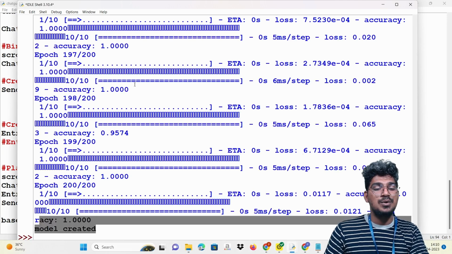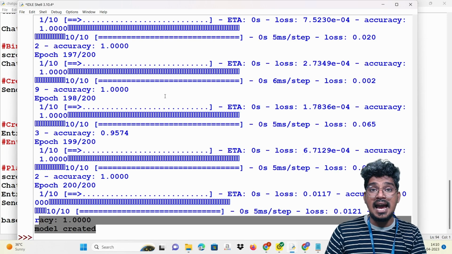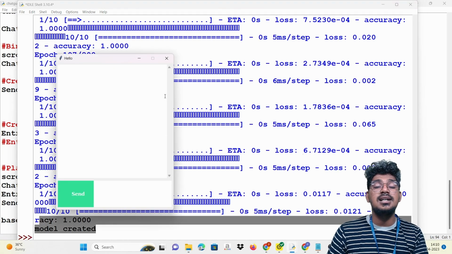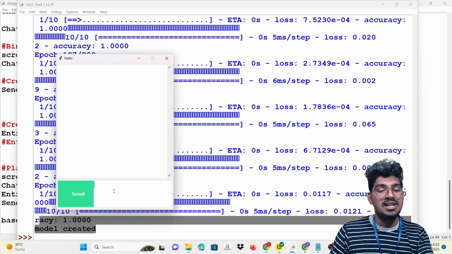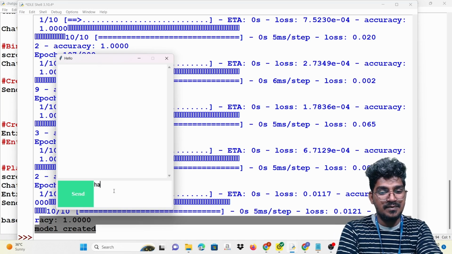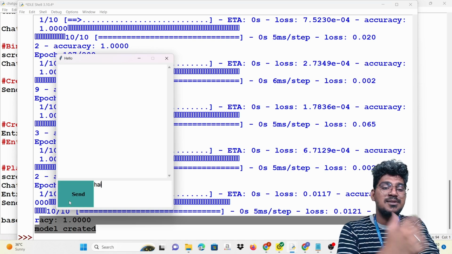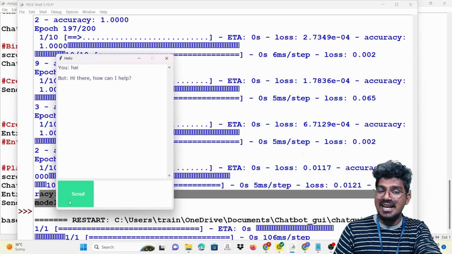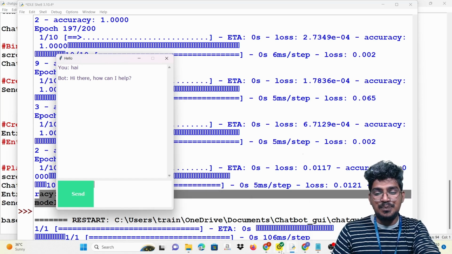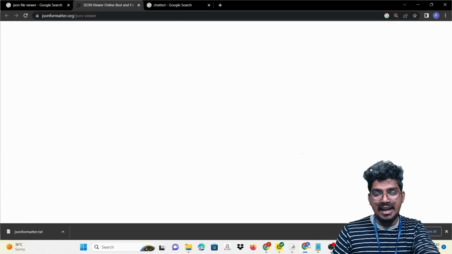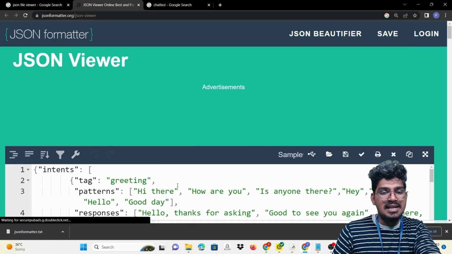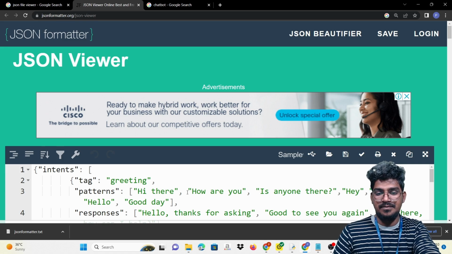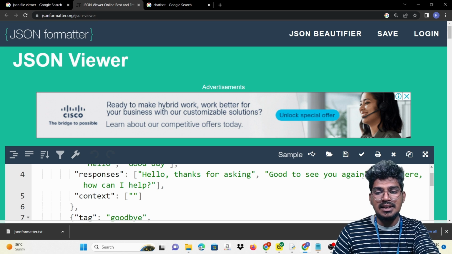Okay, I'm going to run the same thing in chat GUI, the graphical user interface. Here I mention hi. Okay, so what is the response which I get? Hi there, how can I help you? So you can see it here once again. I just mentioned hi, and it is displayed. The response is actually, hi there, how can I help you? It will be the response.